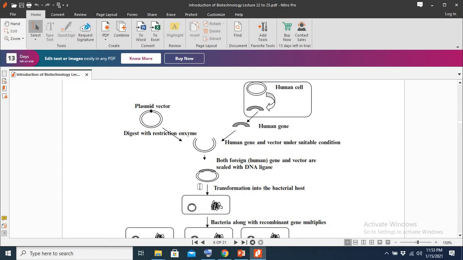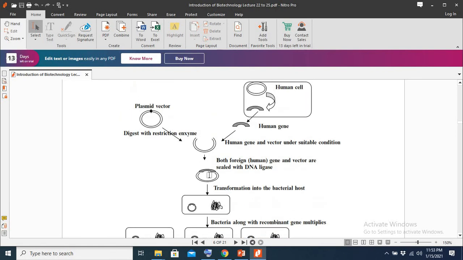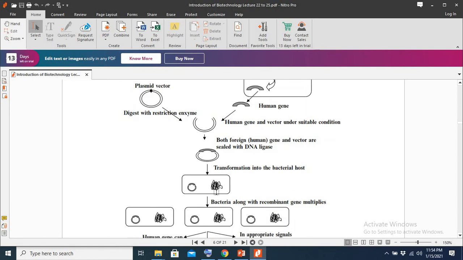So this is the genetic engineering by which we are inserting the gene of two different species, or joining genes of two different species. Then we insert this plasmid into a cell, and that will be the bacterial cell.